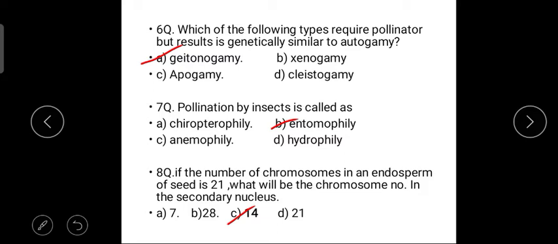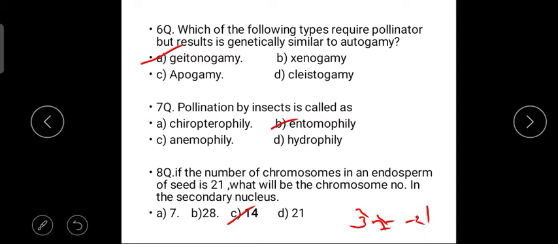The endosperm of a seed is triploid. That means 3n. So 3n is equal to 21, whereas the secondary nucleus is diploid.